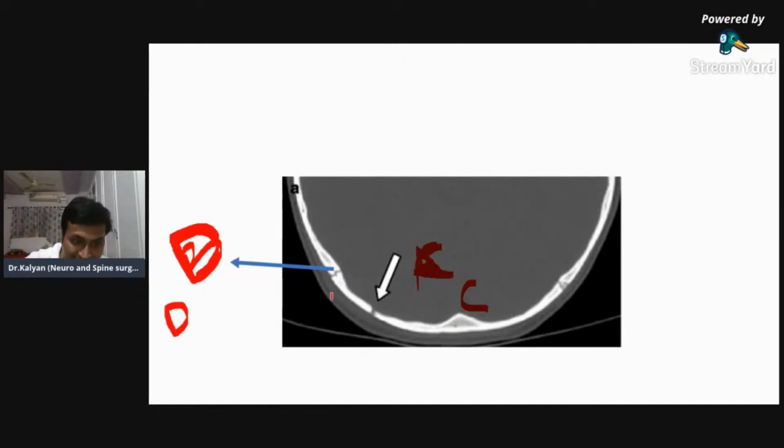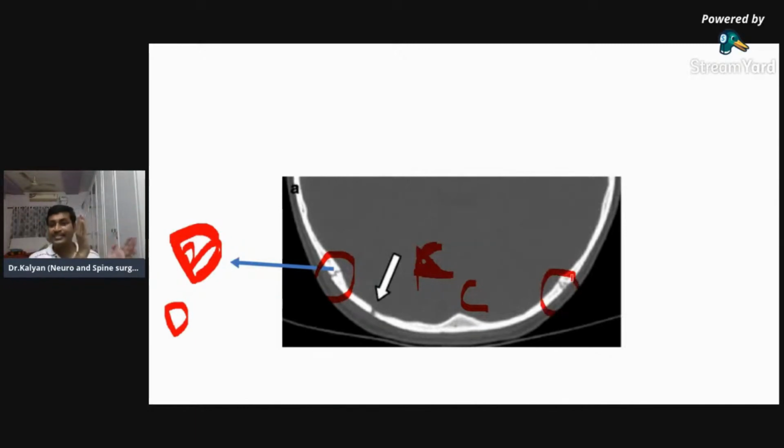See, when you look at D, can you see the zigzag ends? It is not a straight line. The zigzag is very clearly seen. Whereas when you look at C, C is a straight line. You don't have any zigzag ends. And D, you can find a similar thing on the opposite side.